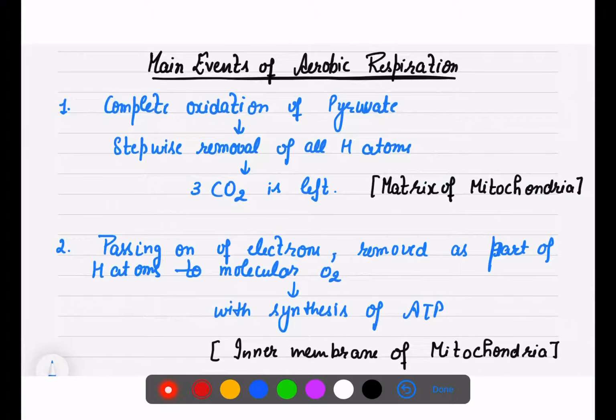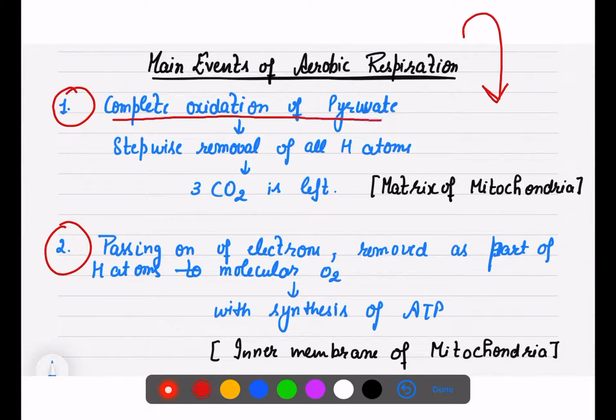I can give you a summary of the major events of aerobic respiration in 2 points. First, complete oxidation of pyruvate, where all the hydrogen atoms will be removed and ultimately oxygen will be left, and this happens in the matrix of mitochondria.